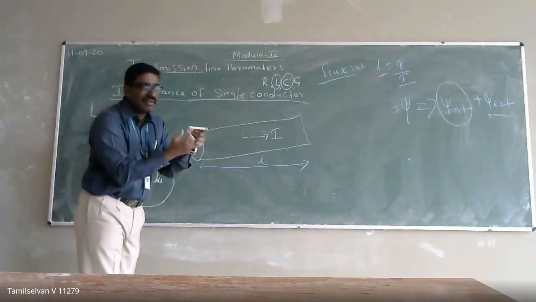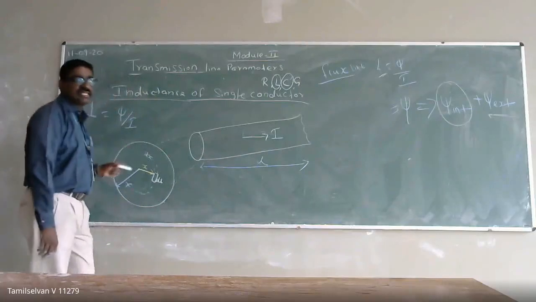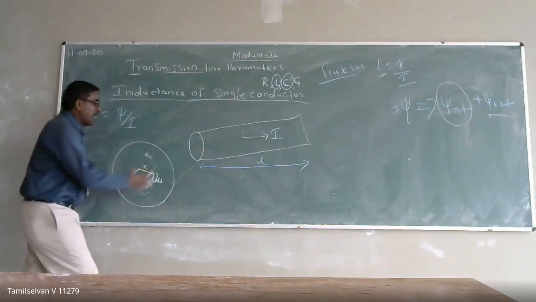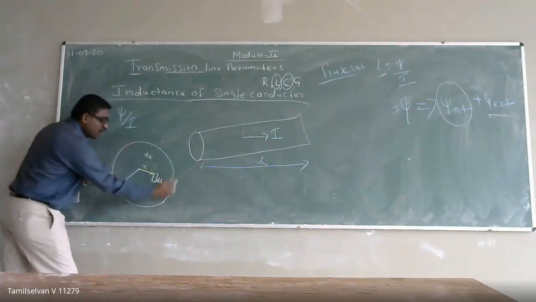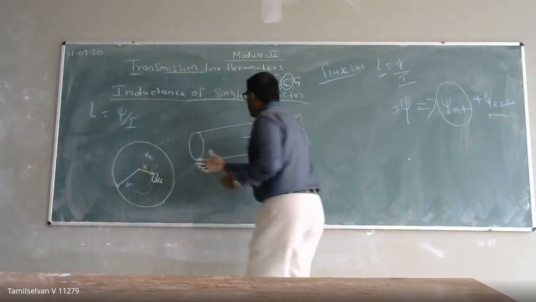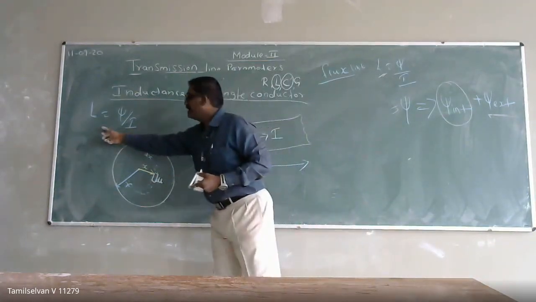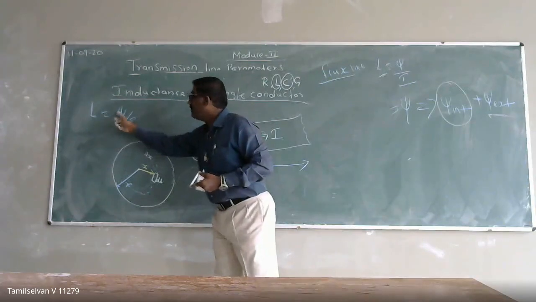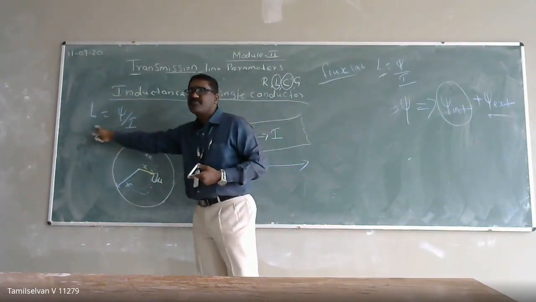In the length L, when a current of I ampere is flowing, I am going to calculate what my inductance will be. For that, I am taking the cross-sectional view of my conductor. What is the inductance?